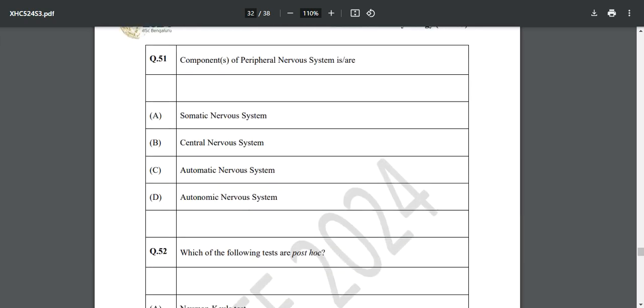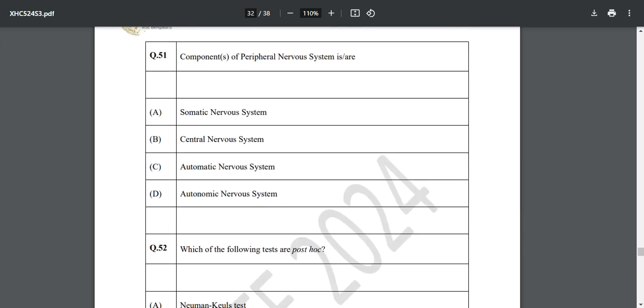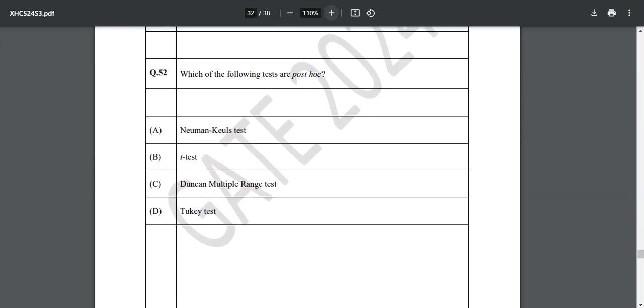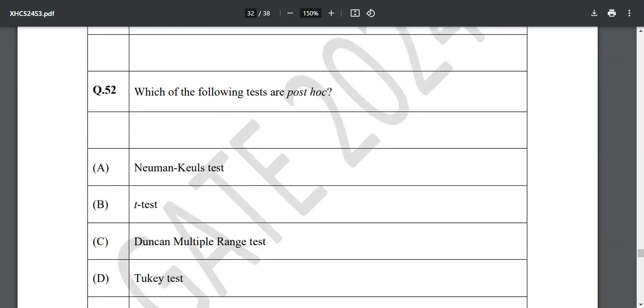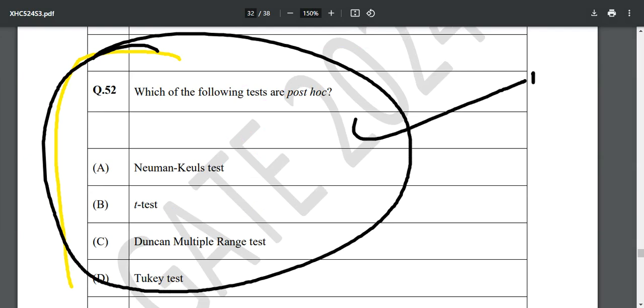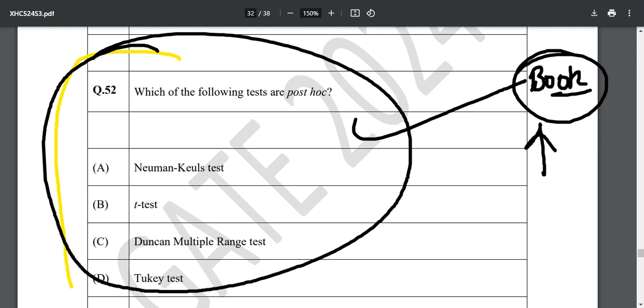All right, then: components of the peripheral nervous system are somatic, central. Which of the following tests are post hoc? Yes, I just want to share this one thing again, and you know where to find this answer. Go watch the previous video if you have not watched. There is a book mentioned over there, and you will find this answer as it is, copy paste. You just have to be a little smart.